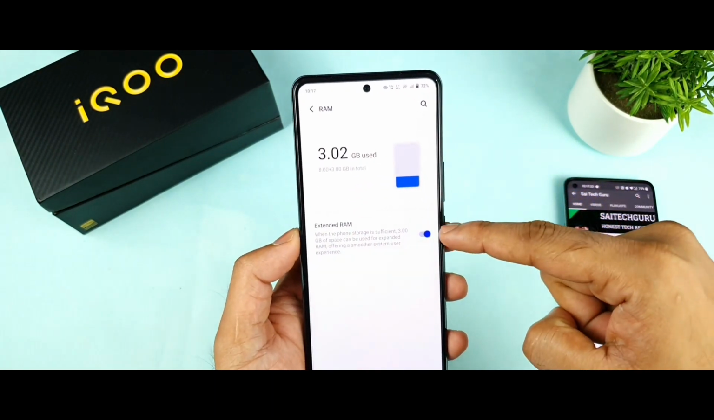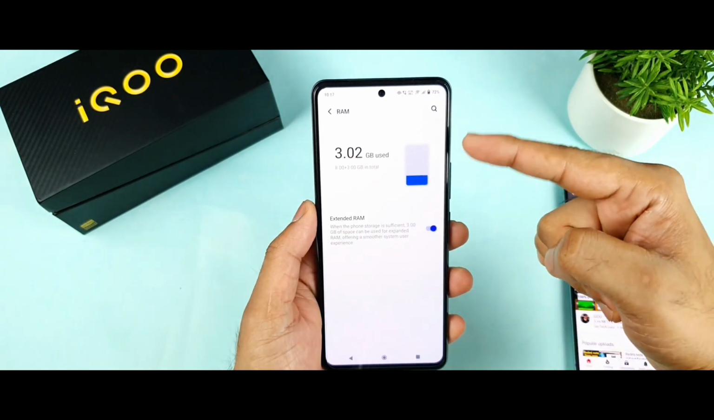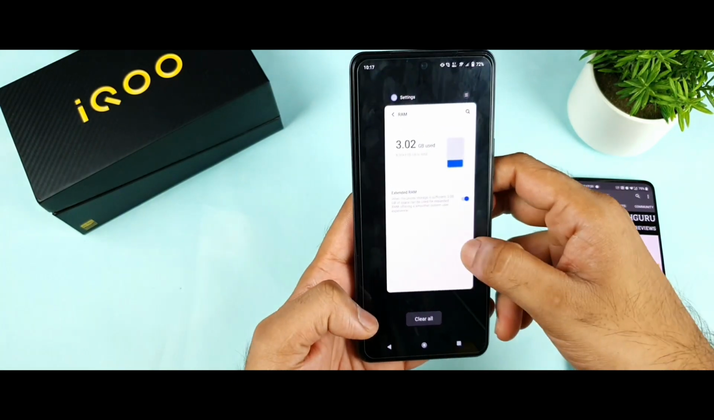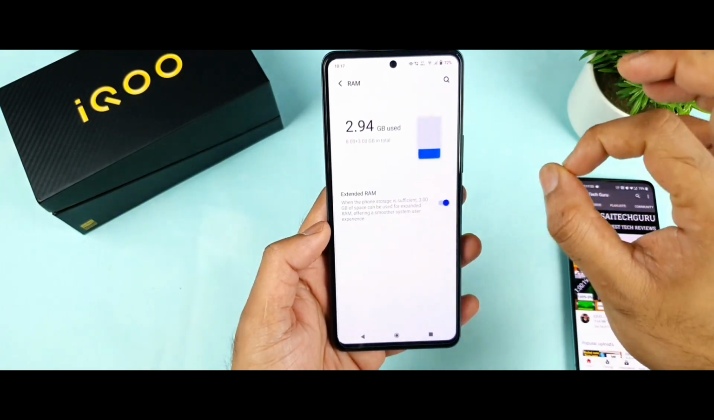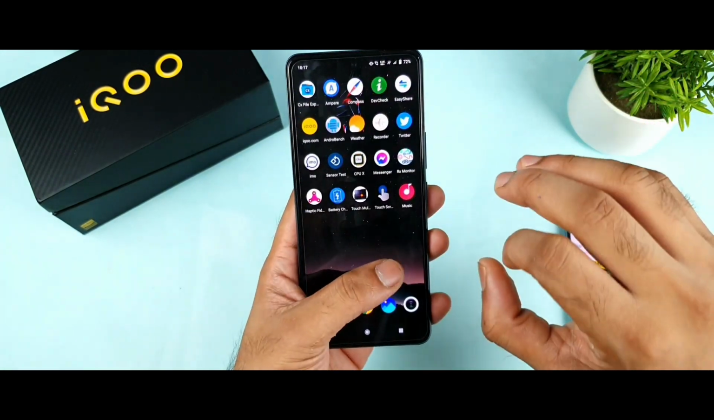Right now I turned on the external RAM capabilities, and you can see how much is used: out of 11 GB, 3 GB is used in the beginning. Let me try to clear all the background apps. So there are no background applications at all. This is the beginning of the test. As you can see friends, overall 3 GB is used right now before opening any applications.